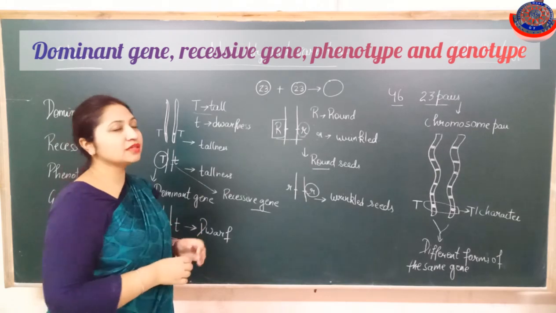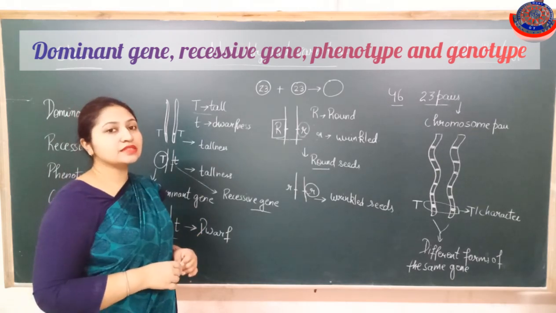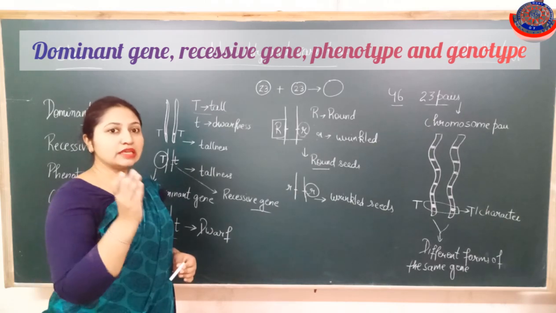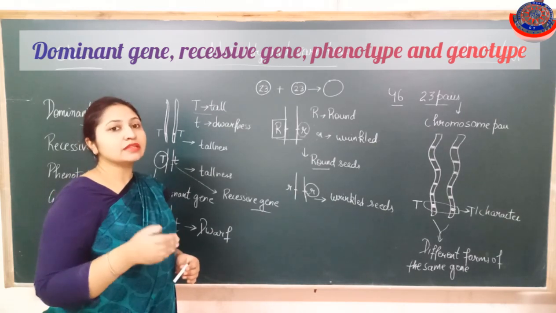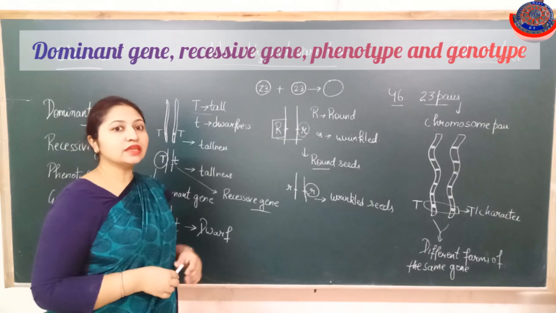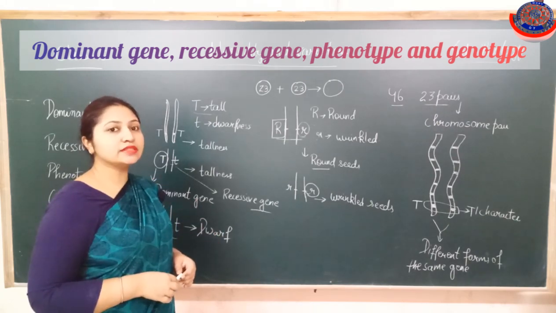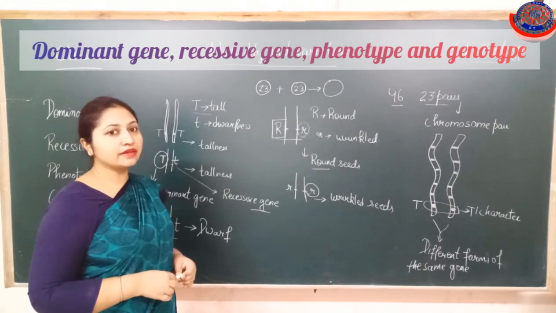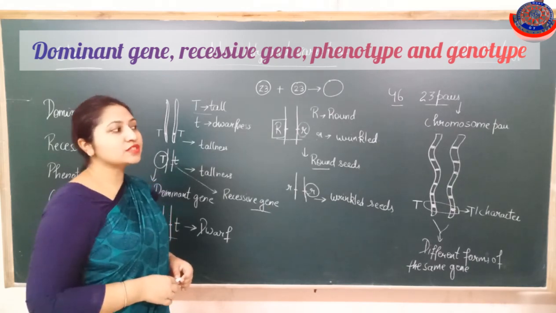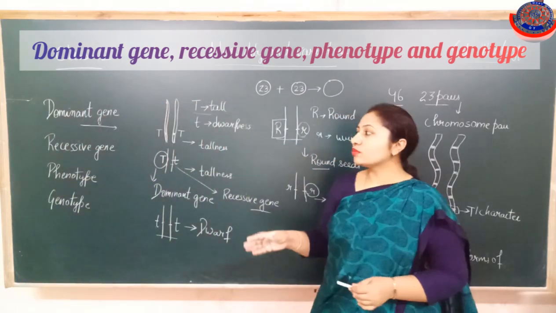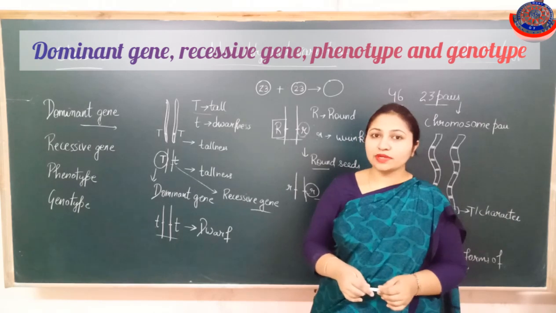So in this manner the organism consists of 46 chromosomes, and each chromosome in a pair is inherited from both of the parents. So that's why the genes present in any organism, inherited from the parents, are responsible for the characters. So this is about the recessive and the dominant genes.